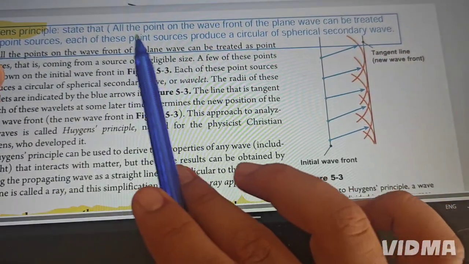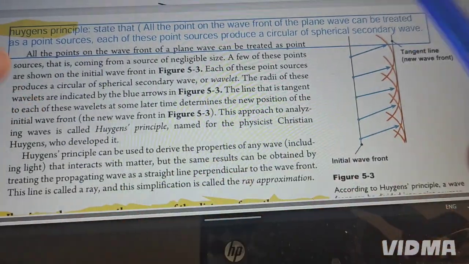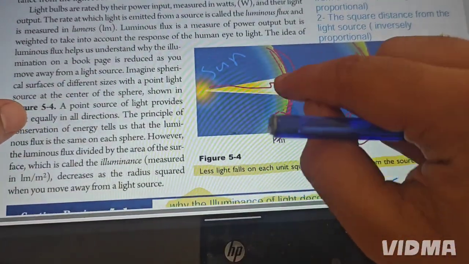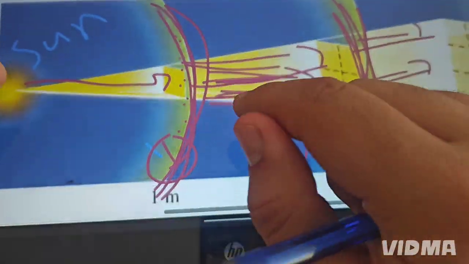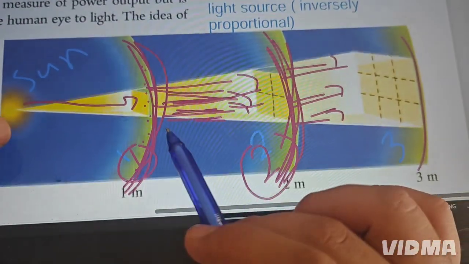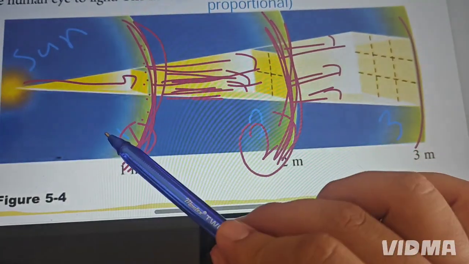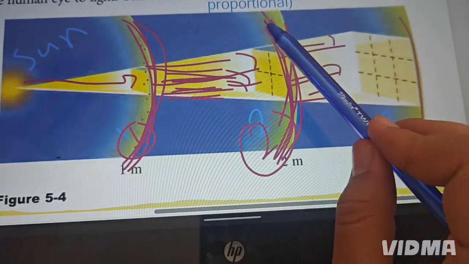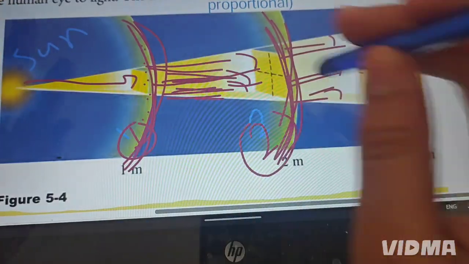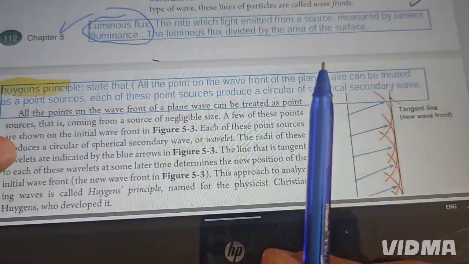Look, I state that all of the points of the wavefront of the plane wave can be treated as point sources. All of the points in here, we have points, and all of them can be said like that. All of the points become a point source for the upcoming area that is behind it. I mean this one. Okay.